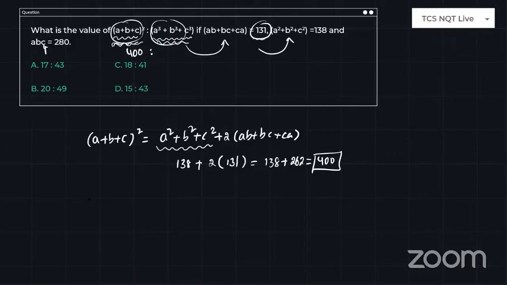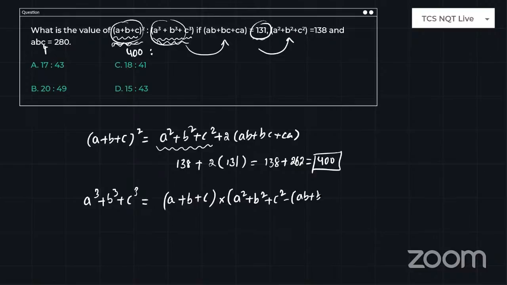You have to find the next one, which is the a cube plus b cube plus c cube formula. If you know the a cube plus b cube plus c cube formula, the answer is completed, which is simply, remember guys, this is one of the most important formulas you have to remember. (a plus b plus c) into (a square plus b square plus c square minus (ab plus bc plus ca)), and whole you have to add with 3abc. This is the formula for a cube plus b cube plus c cube.